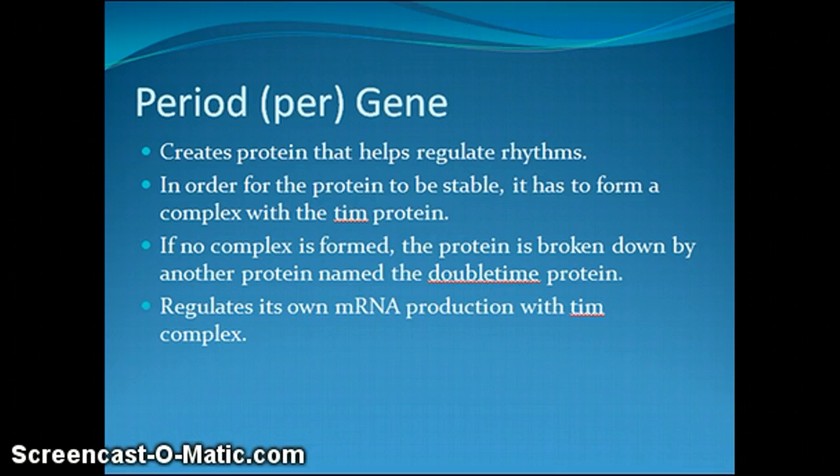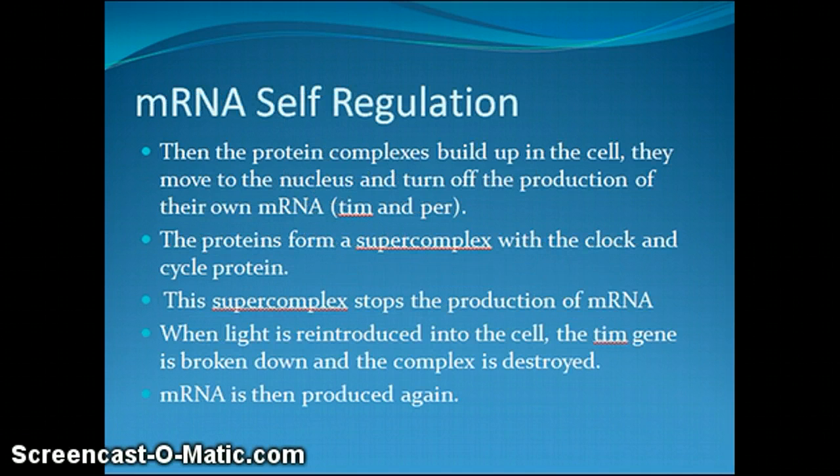The period gene is the second gene that regulates circadian rhythms. For it to be stable, it must form a complex with the timeless protein. If no complex is formed, it is broken down by the double time protein. These proteins self-regulate the amount of their mRNA that is present in the cells.